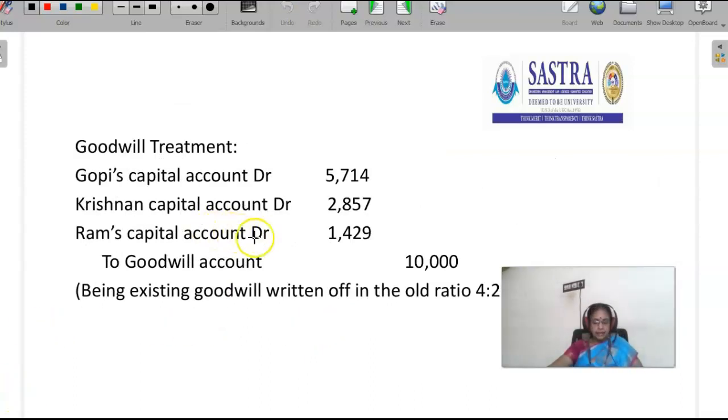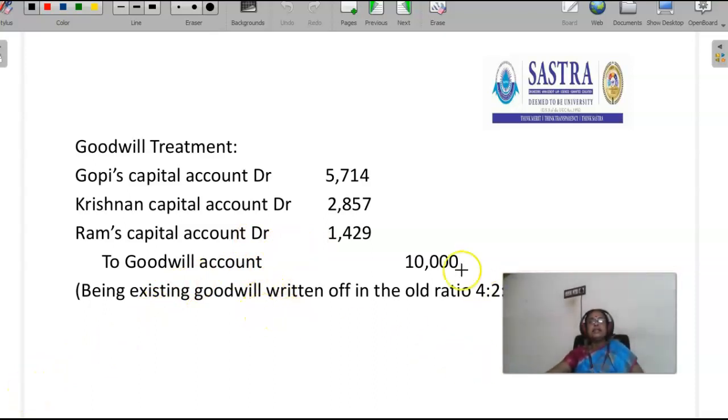As per AS 10, the existing goodwill of rupees 10,000 has been written off in the old ratio. So what is the old ratio? 4:2:1. Assuming that the goodwill is not purchased through a payment.